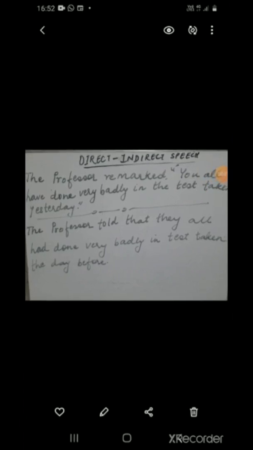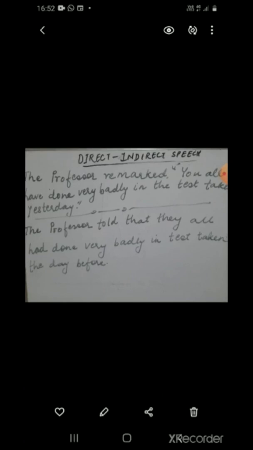Now remember one thing. The use of the connective word that is optional in indirect speech. Say for example, if a sentence in direct speech is like this: the boy said, "I am lost." Now if I convert it into indirect speech, the boy said that he was lost and the boy said he was lost. Both of them are correct. So sometimes even if you don't use the connective that, it's fine. Is it clear? So it is not compulsory. In some places you may not use the connecting word that. Okay, I hope you will remember this.